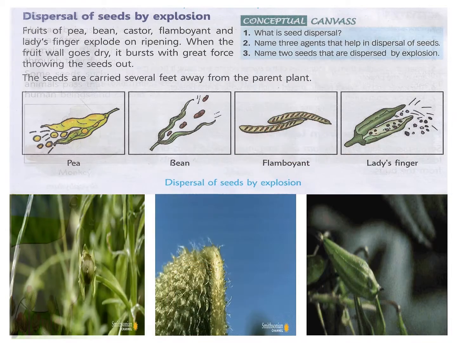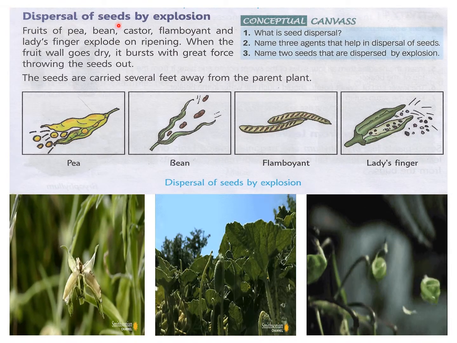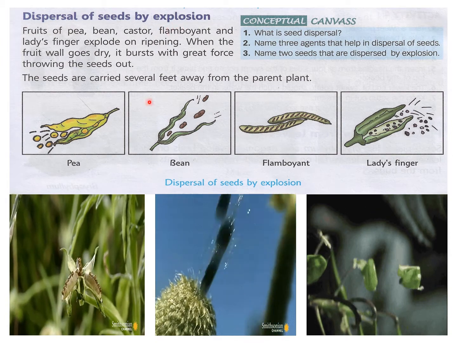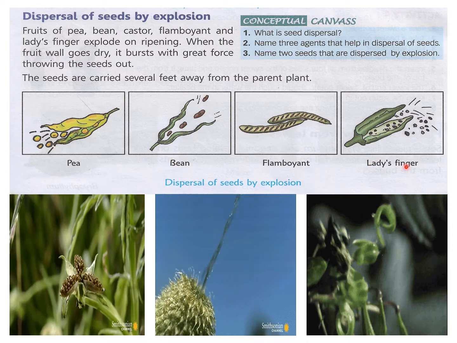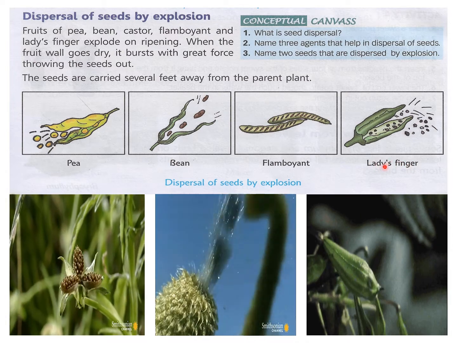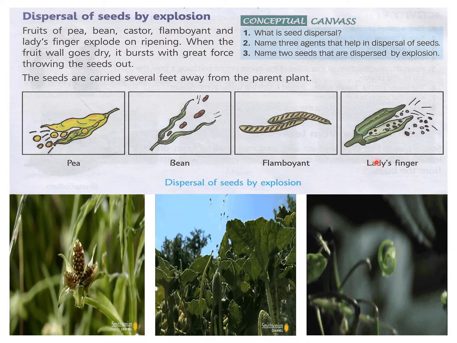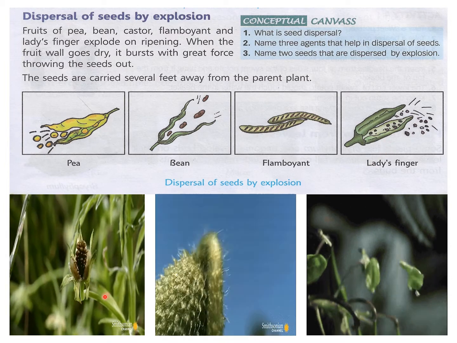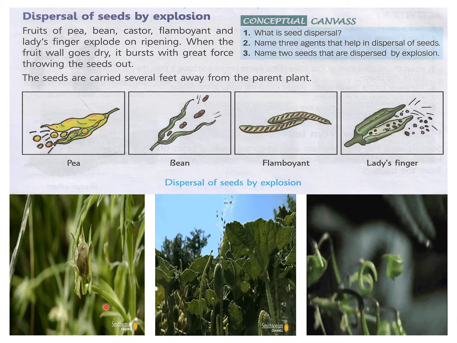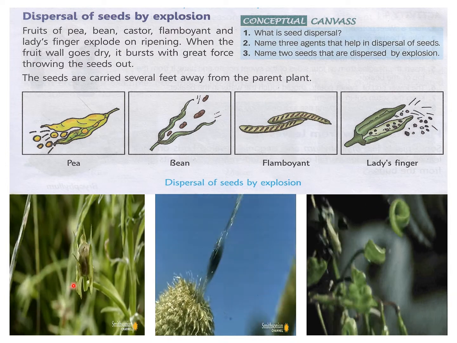Now, the next dispersal of seeds is by explosion of the fruits. You can see the examples: pea, bean, flamboyant, lady's finger. All these are examples of explosion. The explosion takes place in the fruit. You can see how this fruit is opening and the seeds are scattered here and there when the fruit opens.